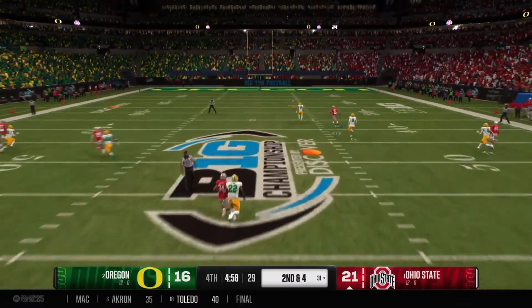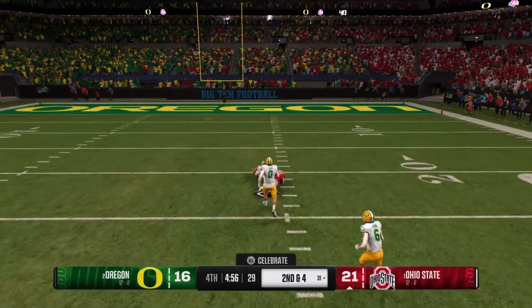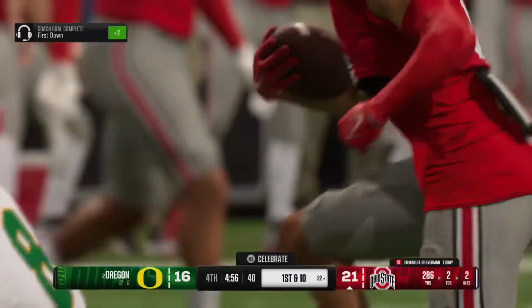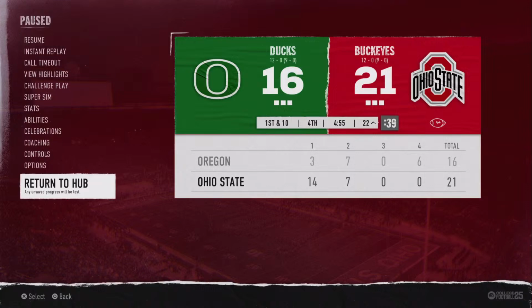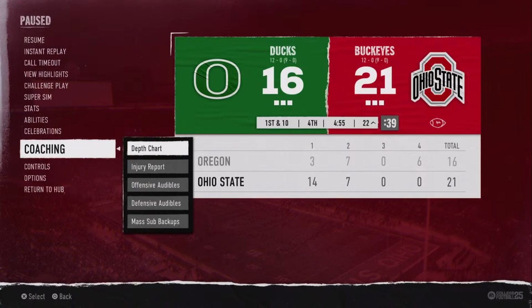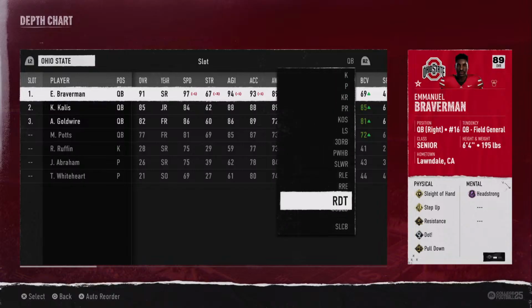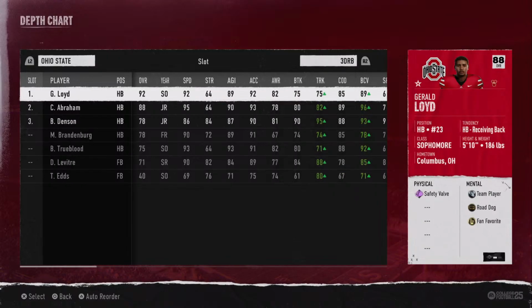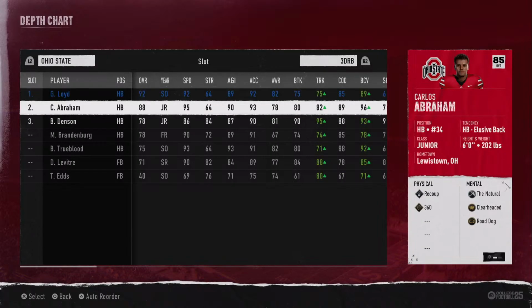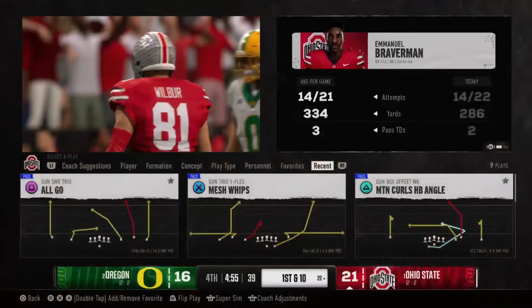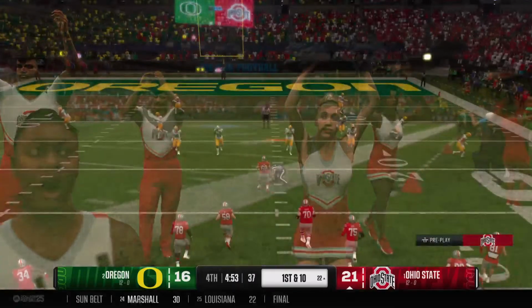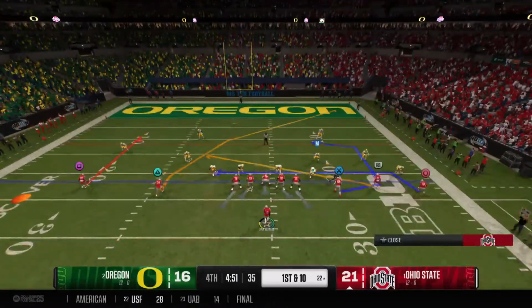And he lofts one deep over the middle. And that deep shot is caught for a big gain. Catch by the receiver for a big gain for this offense.